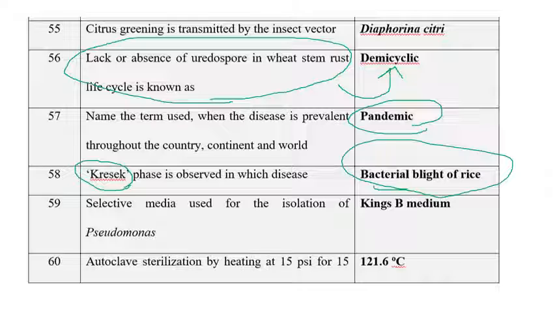The selective medium for the isolation of Pseudomonas. So King's B medium is a selective medium for the isolation of Pseudomonas. The next one is autoclave sterilization by heating at the rate of 15 psi for 15 minutes.